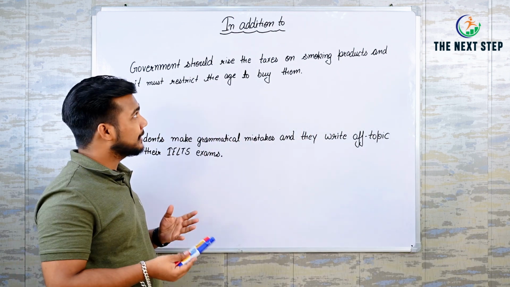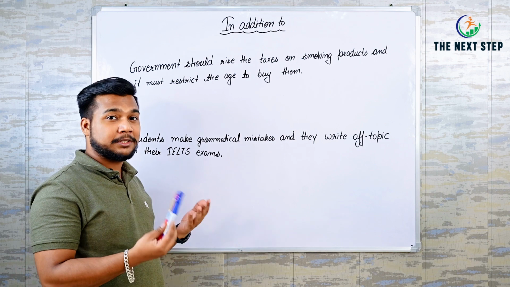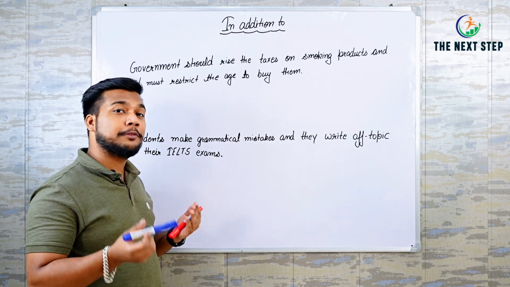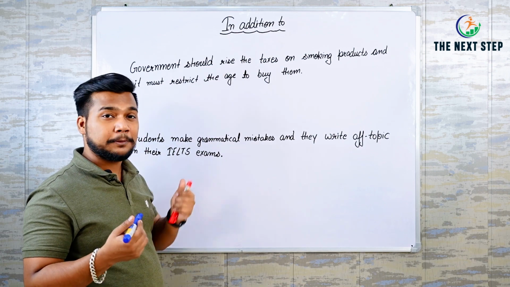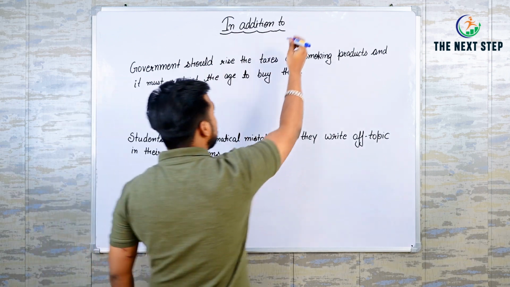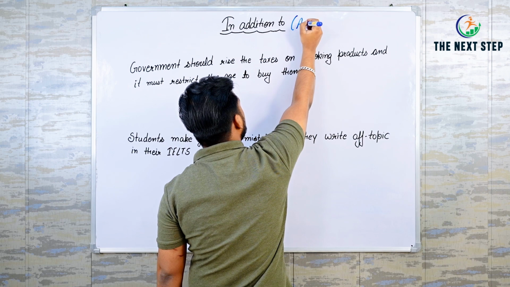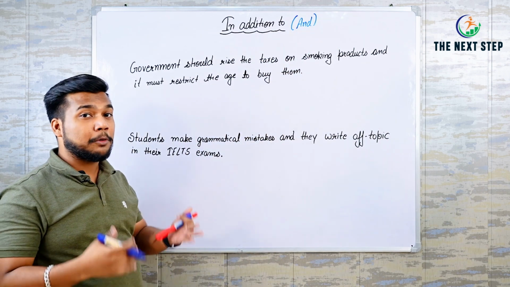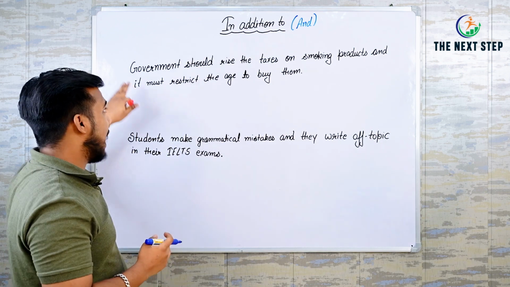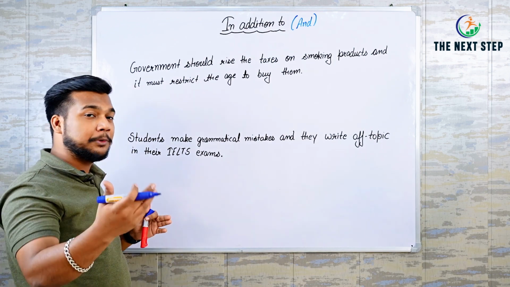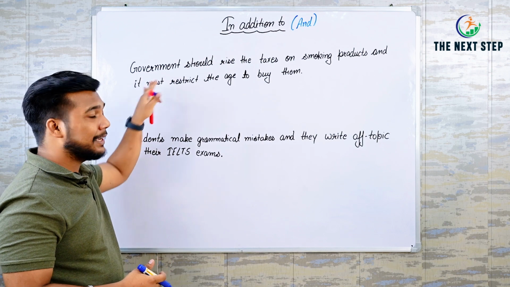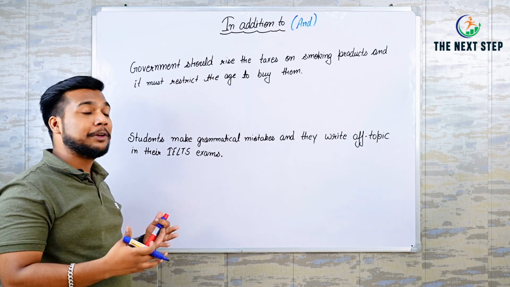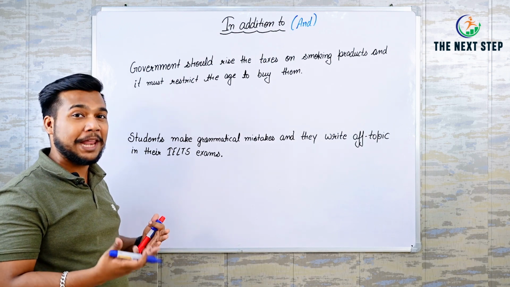Using this in your writing can be very good to hit good band scores. So do you know first of all when we use in addition to? This can help you to replace and. I have already made some sentences with and, and I'm going to tell you how I am going to replace them with in addition to, and how fancy or attractive my sentence would look.